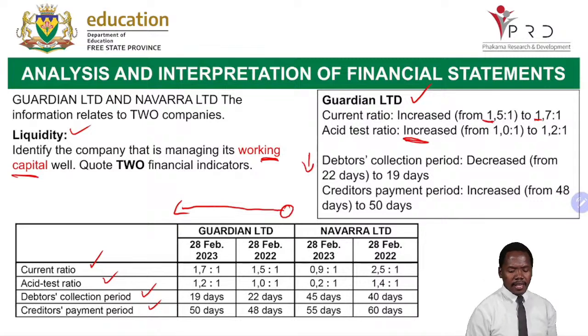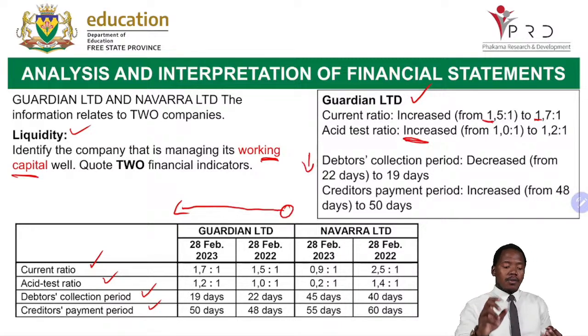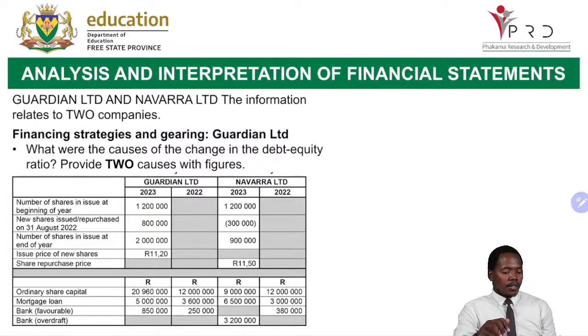And then we're looking at Navarra. Navarra, as you can see, their payment period is going down. They were used to paying in 60 days. They are now paying in 55 days, whereas they are collecting later. It doesn't make a lot of sense. So they're just doing the opposite of what Guiden is doing. Now let us move on to the next question.